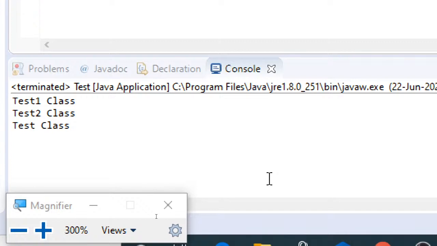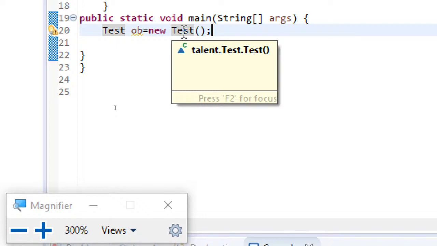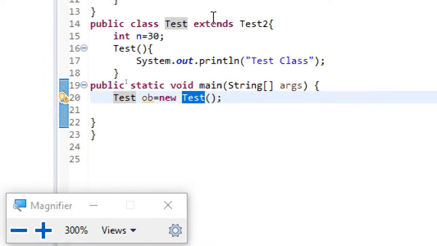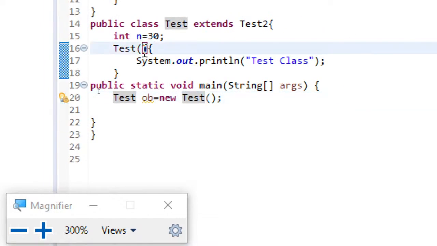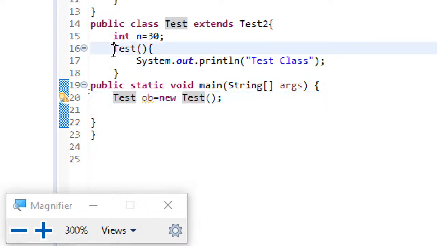So here you can see, to your surprise, even though I'm calling only the grandchild constructor, the parent constructors were also being invoked. This is the point you should understand. By default, when a child class constructor is invoked, the parent class parameterless constructor, I repeat, whenever the child class constructor is invoked, the parent class parameterless constructor will be invoked automatically.